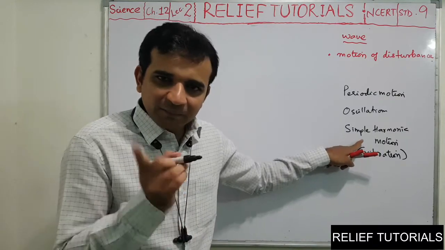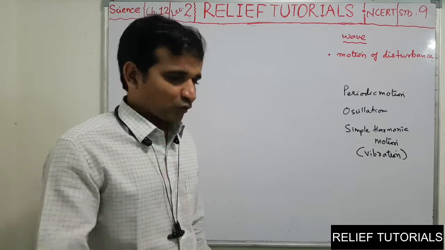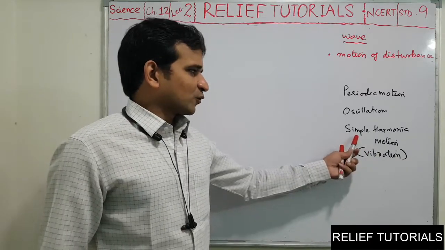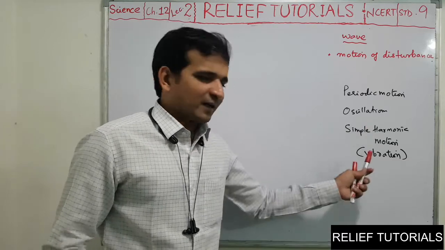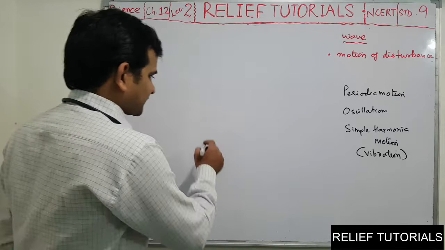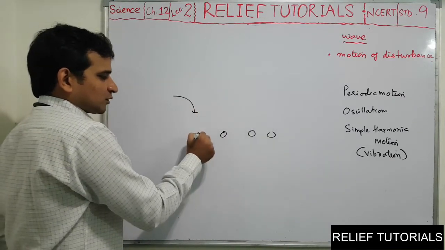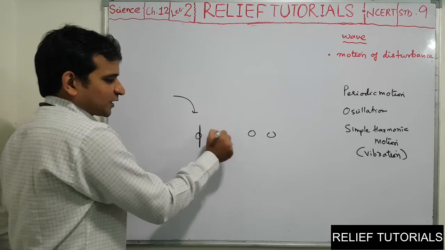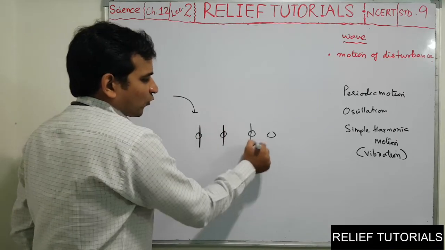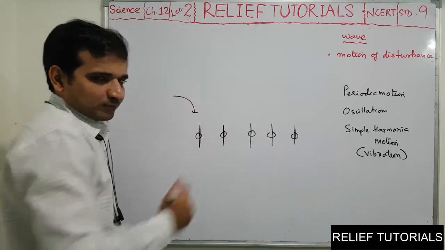If a particle repeats its motion on a straight path only, then such type of motion is simple harmonic motion. In very simple language, it is called vibration. Yesterday we gave the example of water molecules. When you disturb the water, the molecules start oscillating up and down. All the molecules start vibrating, we can say, up and down.